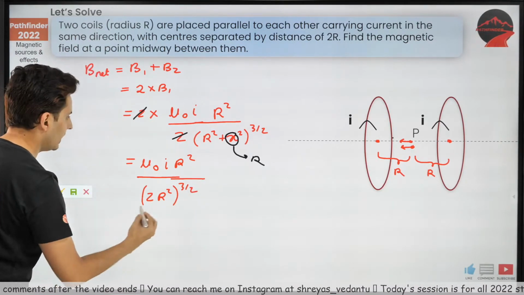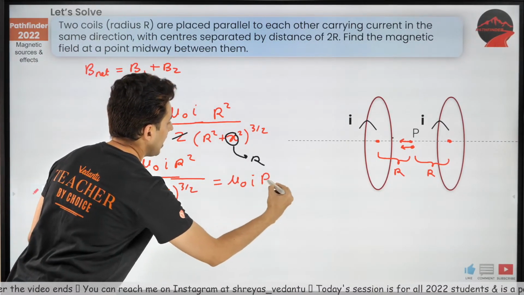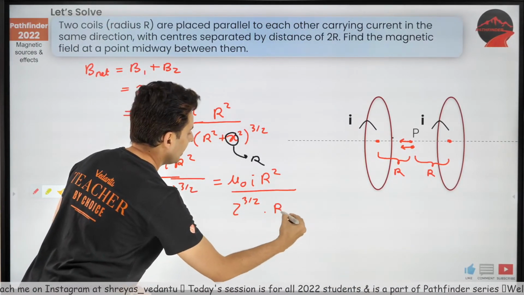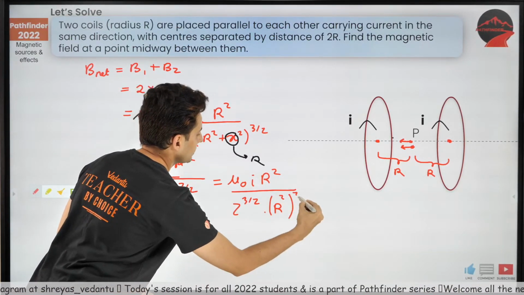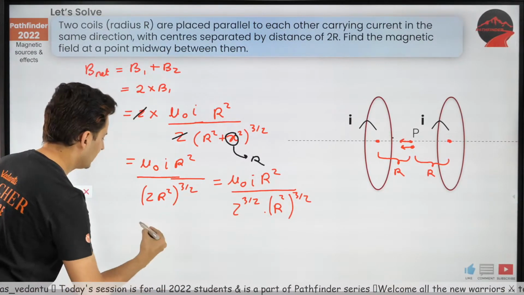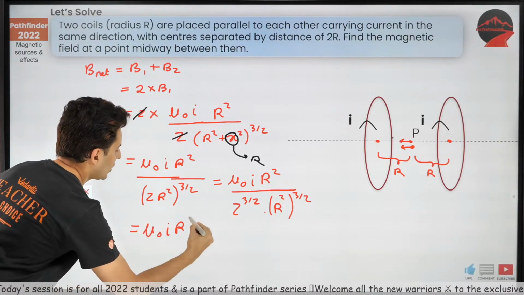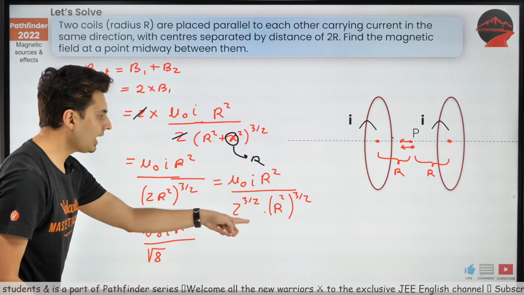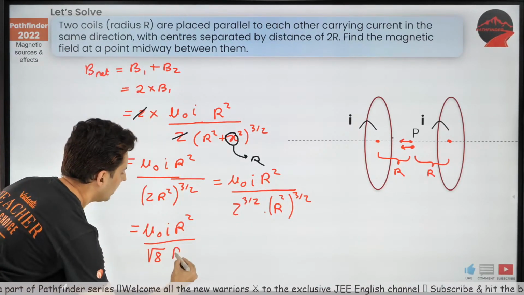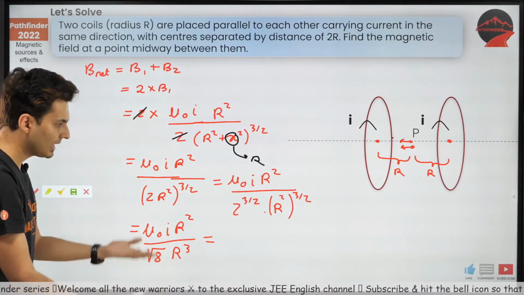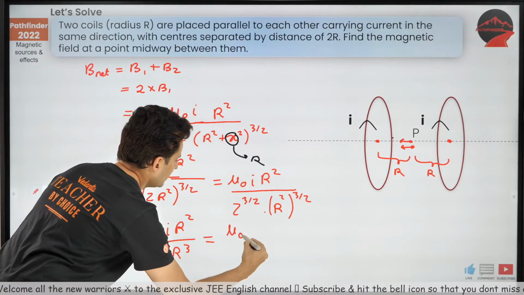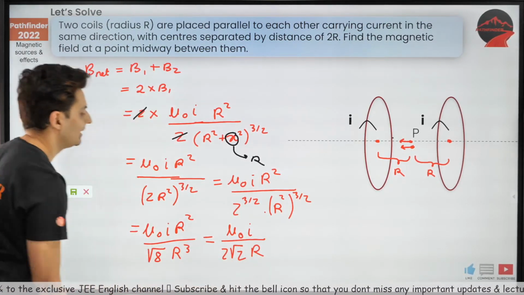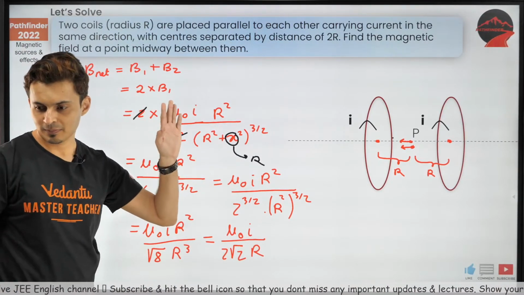This is nothing but mu naught I r square divided by 2 raised to 3 by 2 into r square raised to 3 by 2. 2 cube is 8, root of 8, and r square raised to 3 by 2 is nothing but r cube. Now r square and r cube will partially cancel and you will be left with mu naught I divided by r, root of 8 is 2 root 2. That's the final answer.